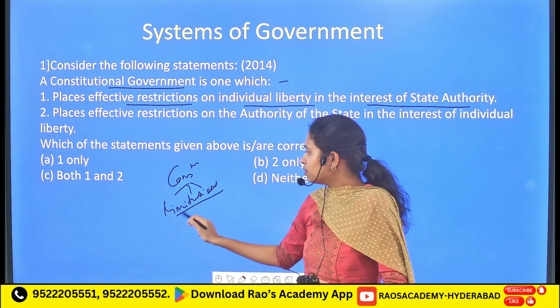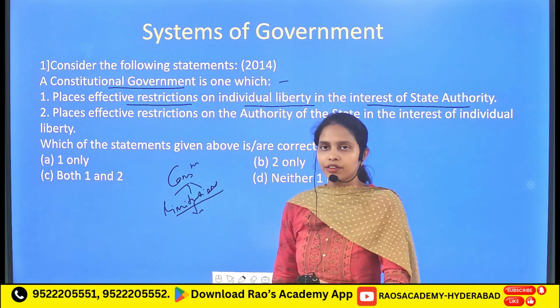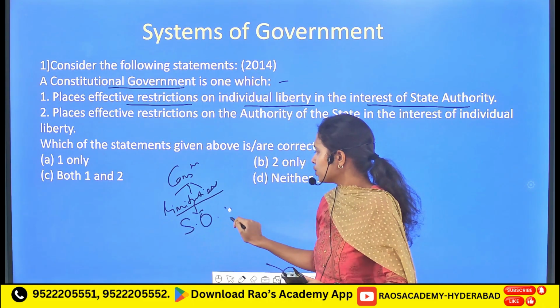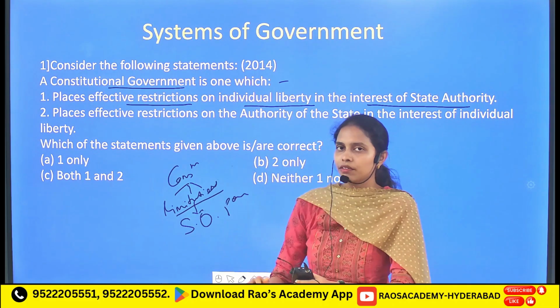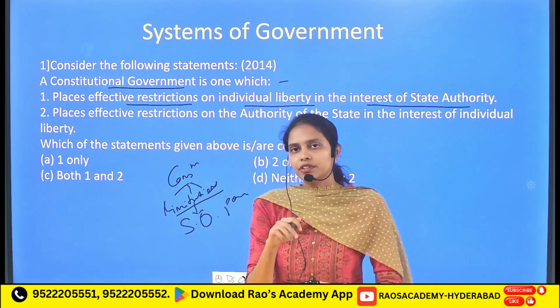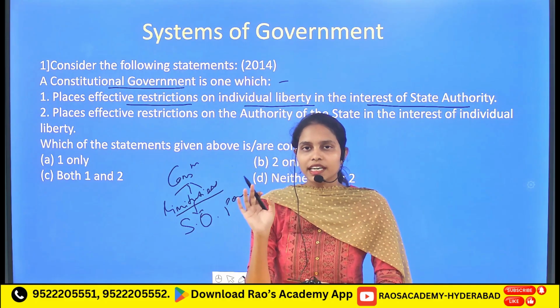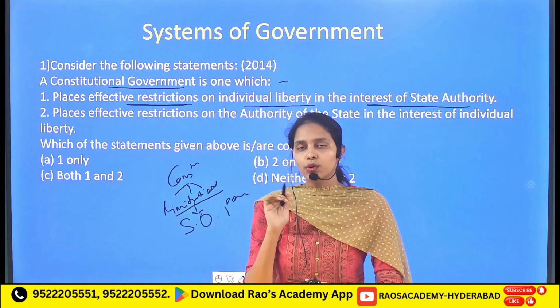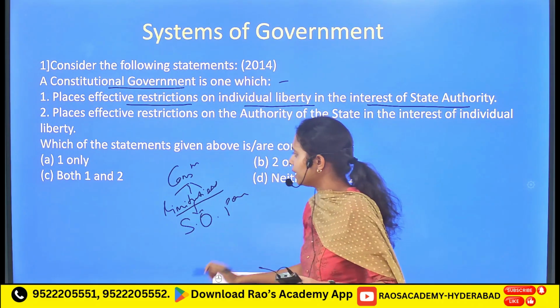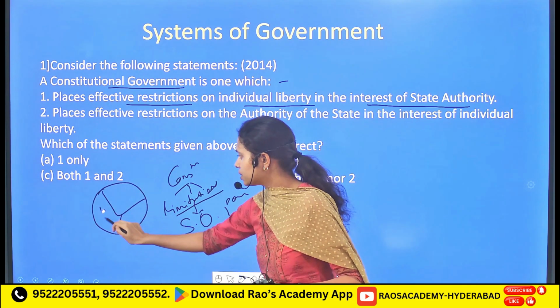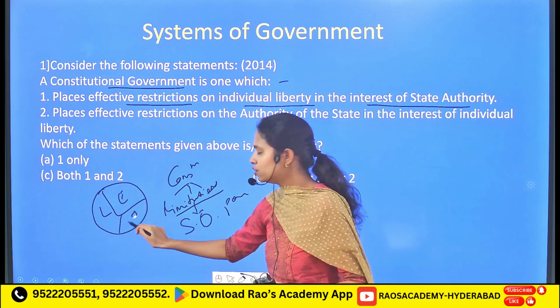Here the term limitations includes different subjects, one being the separation of powers. The main emphasis of separation of powers is not to keep the entire power in only one hand, so we separate the power into three organs: the legislative, executive, and judiciary.